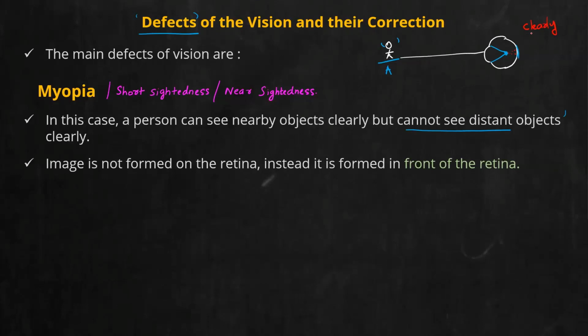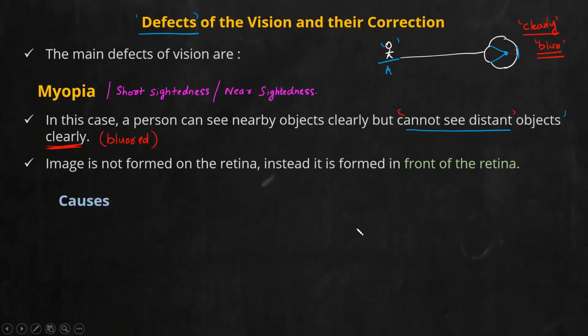So the rays will strike the retina. If the rays strike the retina, you will get some kind of image. But that image will not be clear enough. So a clear image he cannot see, but the image will be blurred. So a person suffering from myopia, don't think that he will go blind focusing on a distant object. No, he still can see something. But that image will be considerably blurred. We'll casually say he cannot see a distant object, but here the word clearly is very important. He cannot see clearly, meaning he still can see, but will have a blurred vision. Is that point clear?